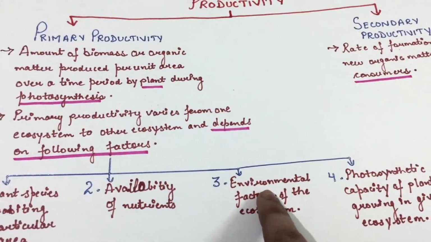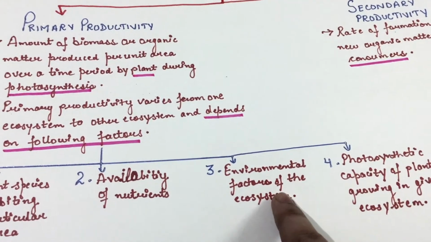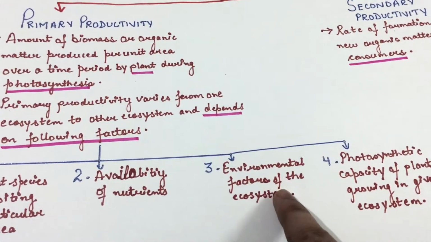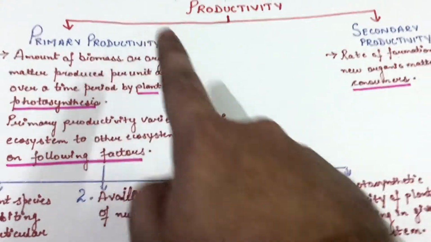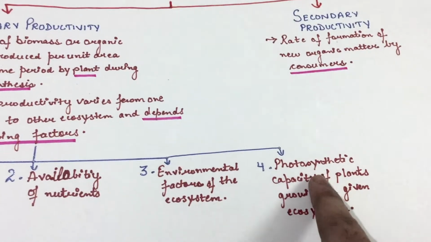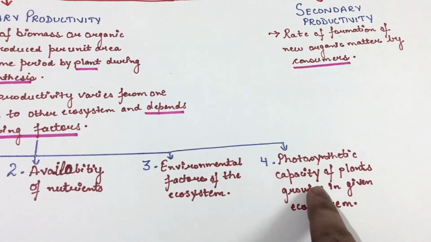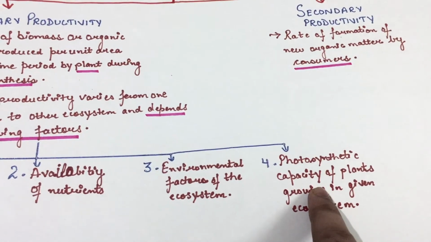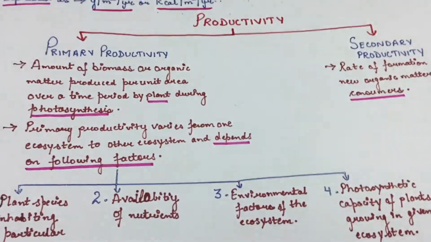Third is the environmental factors. For example, sunlight. Better the sunlight condition, more would be the photosynthesis and more would be the primary productivity. And fourth, of course, is the photosynthetic capacity of the plants. More the photosynthetic capacity of the plants in a given ecosystem, more would be the primary productivity.